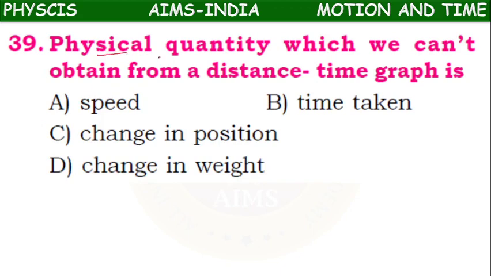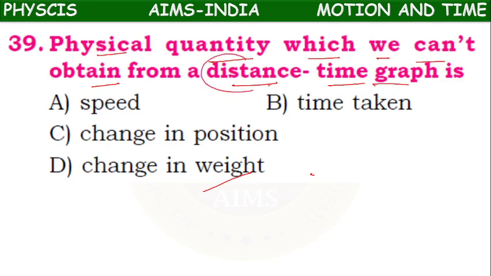The physical quantity which we can't obtain from a distance time graph is, if you observe a distance time graph, what can you tell?